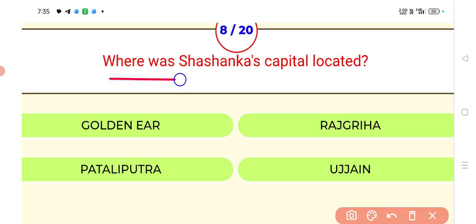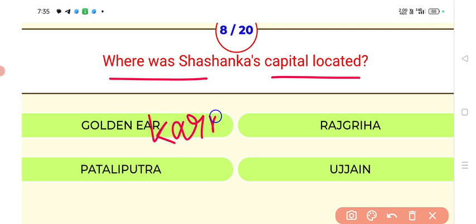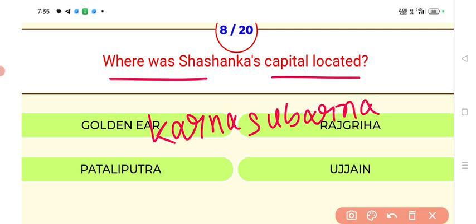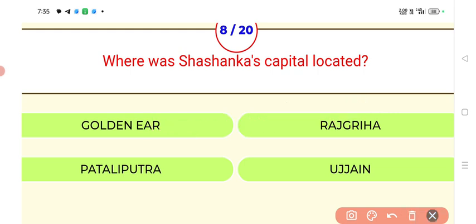Where was Shashanka's capital located? Answer, Karna Suvarna. Where was Shashanka's capital located? Answer, Karna Suvarna. Next.